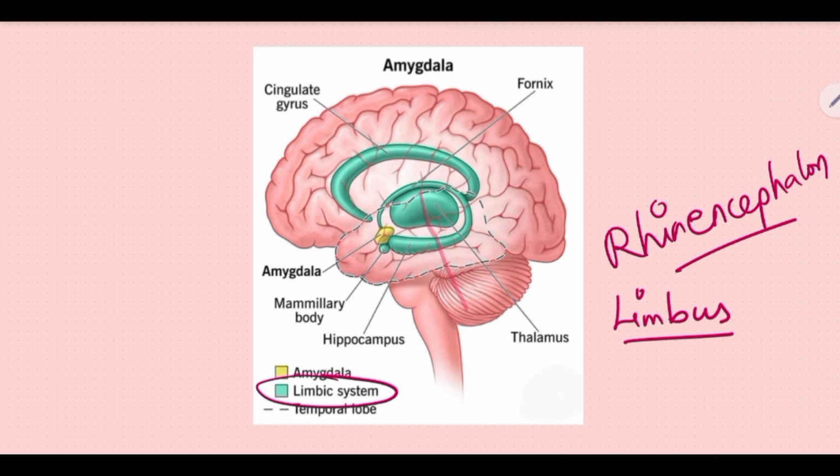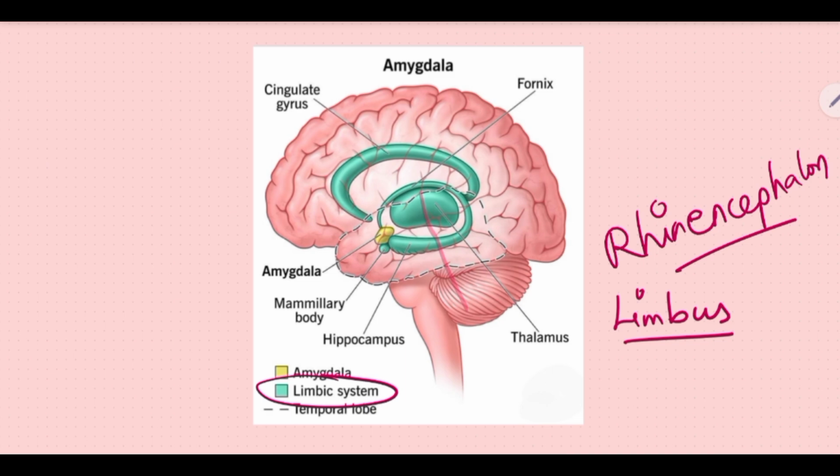In the evolutionary development, the limbic system is one of the oldest parts of the brain. It is related to the olfactory lobe, found as a prominent structure in fishes, amphibians, reptiles, and mammals. Limbic system is primarily related to emotional part of our life and is extensively concerned with memory.